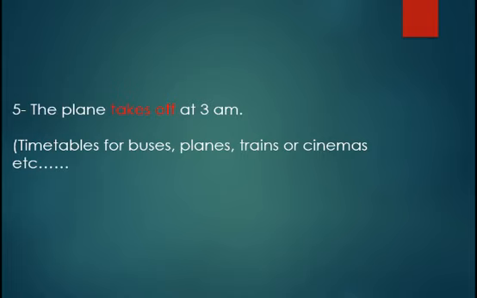So when we come to talk about timetables for buses, for planes, for trains, for cinemas, for school subjects, any timetable, we use the present simple tense. So we say, the plane takes off at 3 a.m. tomorrow. Even with the word tomorrow, as long as you talk about a timetable, use the present simple tense. Excellent, yes.